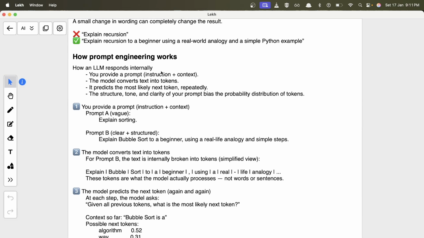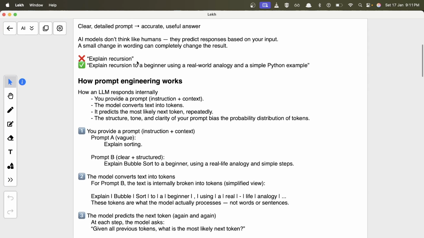So how does prompt engineering work? An LLM responds internally like this. You provide a prompt where you generally provide an instruction and a context. For example, you ask the AI to explain recursion, and you provide a context like it should be a beginner response, and the example should be in Python or Java or whatever.